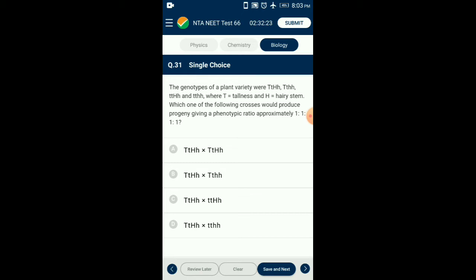Which one of the following crosses would produce progeny giving a phenotypic ratio approximately 1:1:1:1? So this is a dihybrid test cross which produces the ratio of 1:1:1:1. So the answer for this question is option D, capital T, small t, capital H, small h crossed with small t, small t, small h, small h.